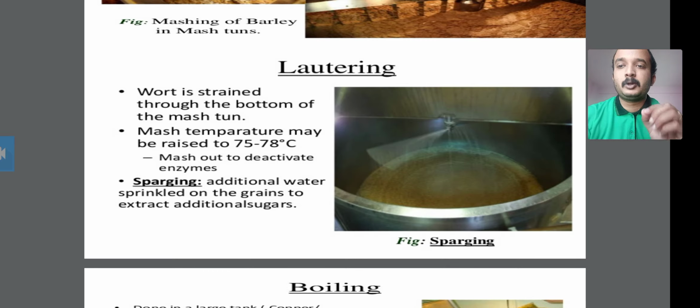This is the mashing process, and look at this photograph. It shows the mashing of barley in mashing tuns.